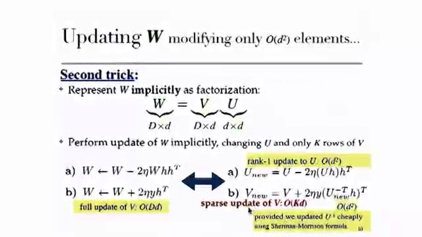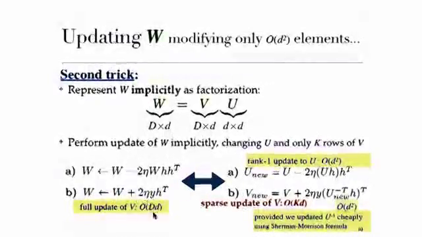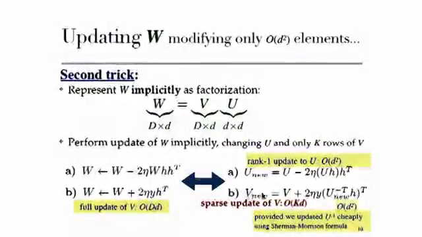And the big gain is really here: we had a full update of V, which was not sparse, so it touched all big D times small d elements. Here we're going to have a sparse update of V, which is only going to touch K rows of V, instead of touching all big D rows. So big D can be 800,000, and K can be 2 or 3.